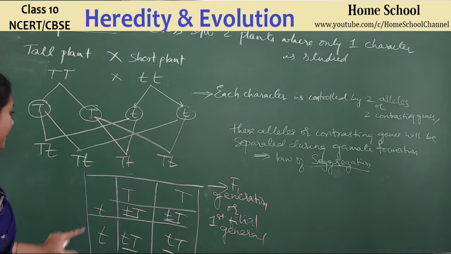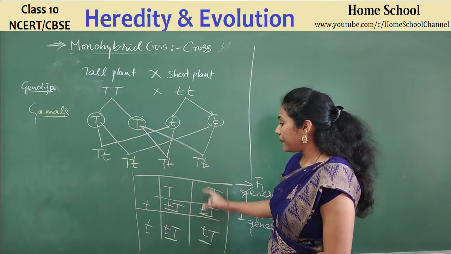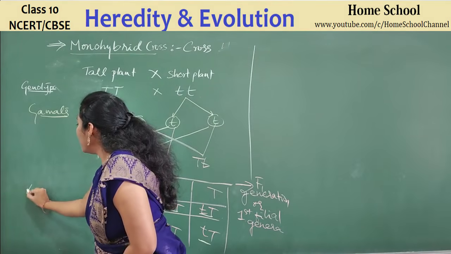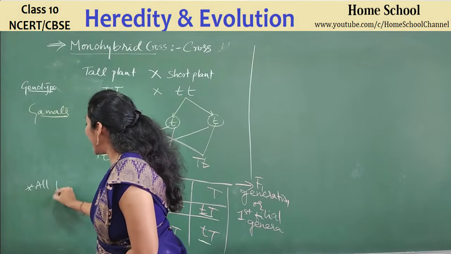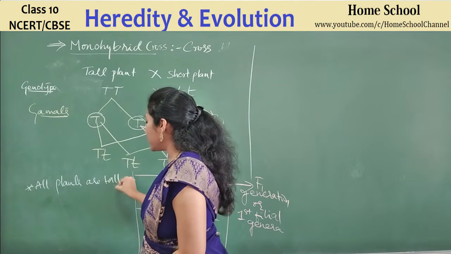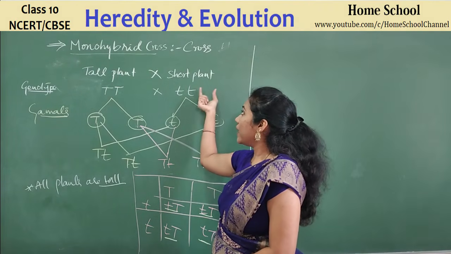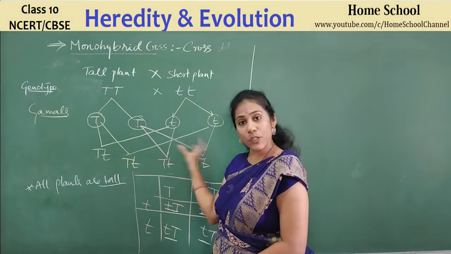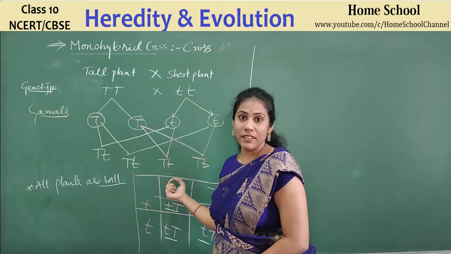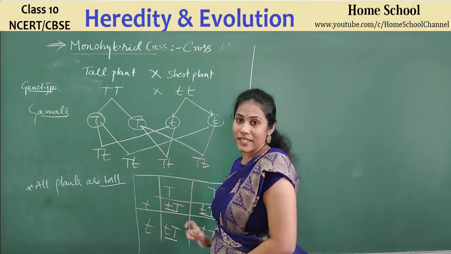Let us write that point now: what phenotype and genotype is observed in the F1 generation. What you have observed is all plants are tall. It's very surprising that when one tall plant was crossed with a short plant, none of the plants were short. You did not even get a single short plant, guys. That was so surprising for Mendel. He got all tall plants.